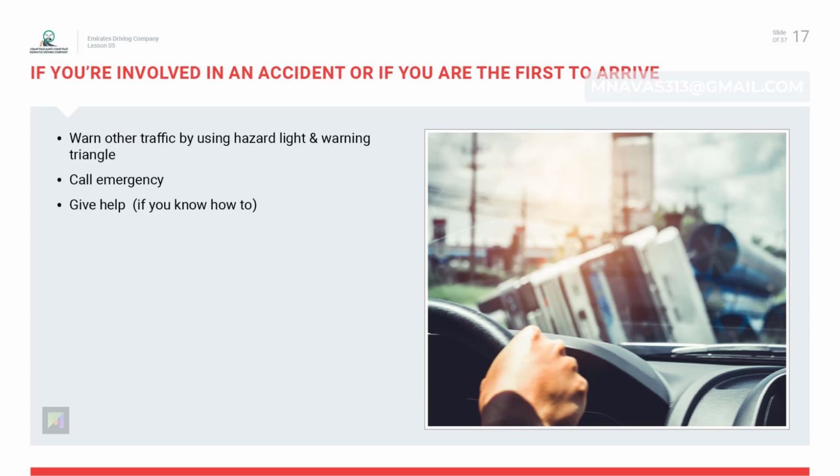999 is the number to call if you need to get in touch with the police. 997 is the number to call for the fire brigade. Give whatever help you can to others involved.